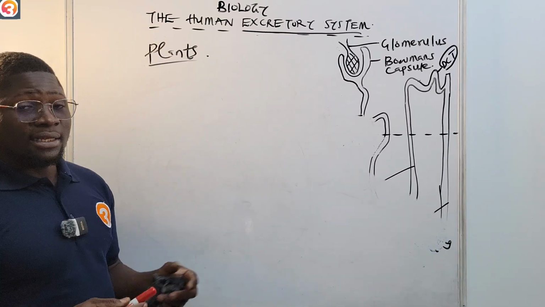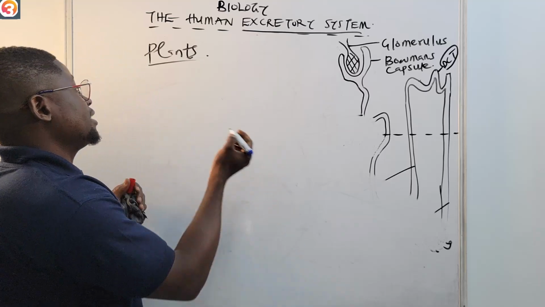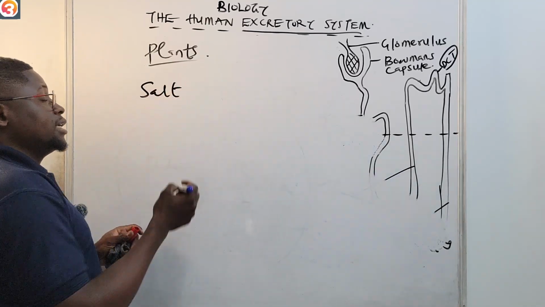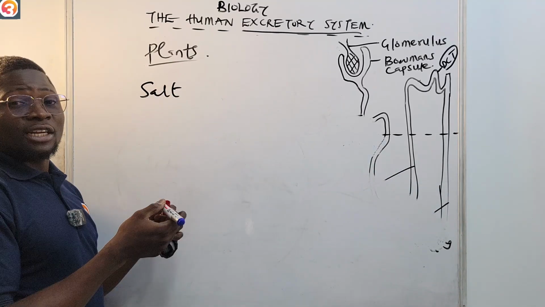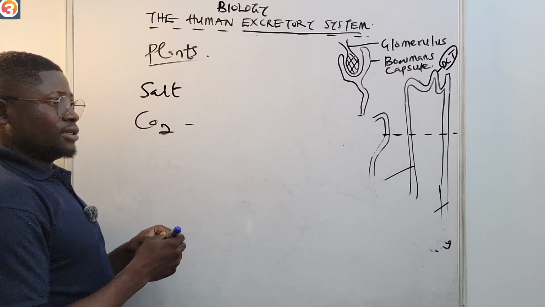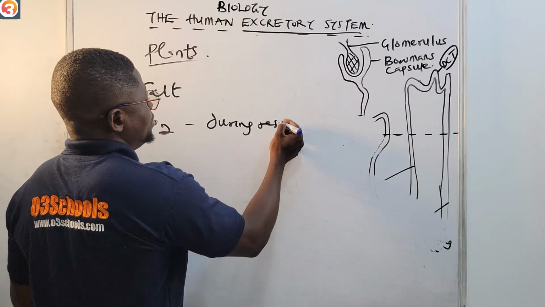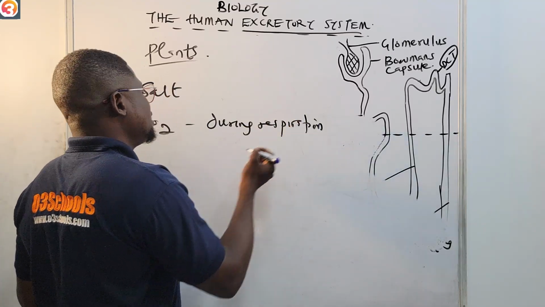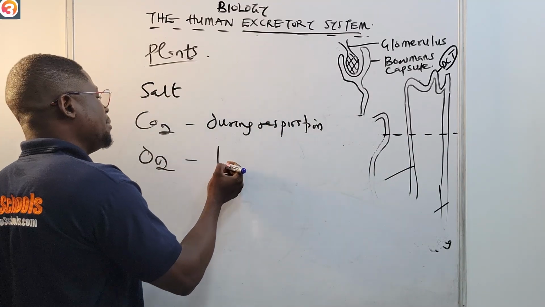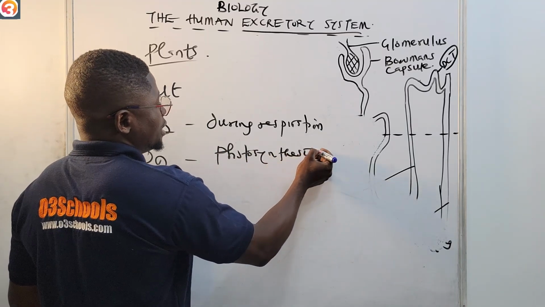Also in plants, they remove waste products. For example, they remove excess salt. They also remove carbon dioxide released during respiration, or the oxygen that is given as a byproduct of photosynthesis. These are all excretory products.